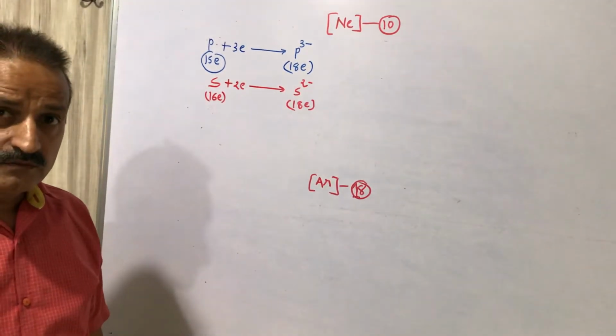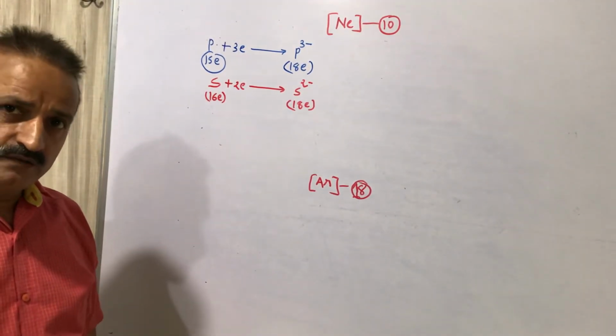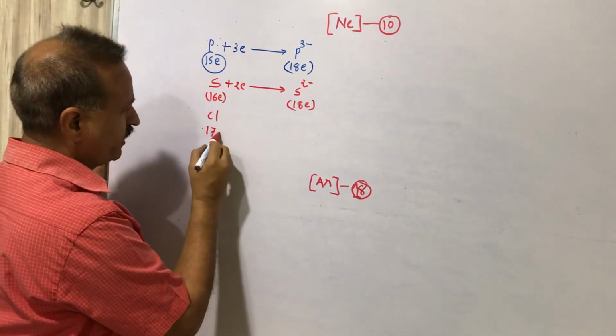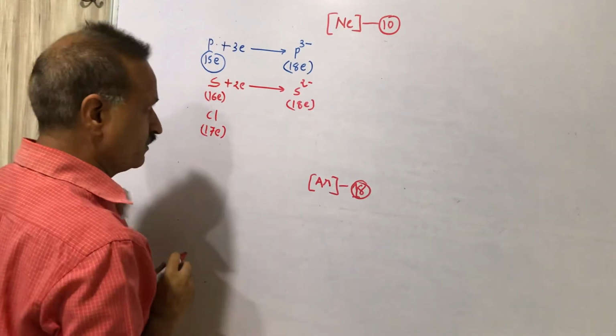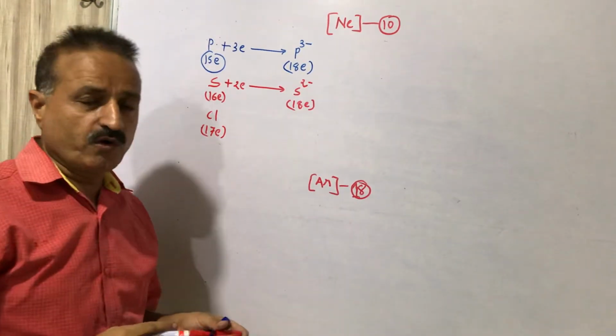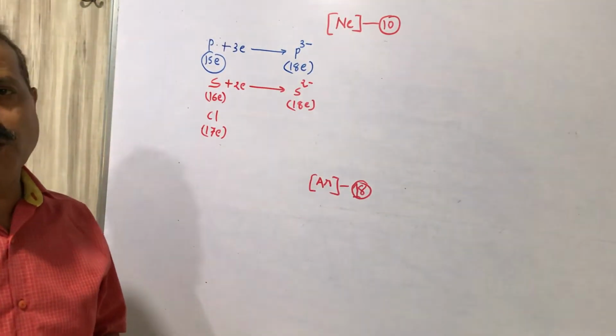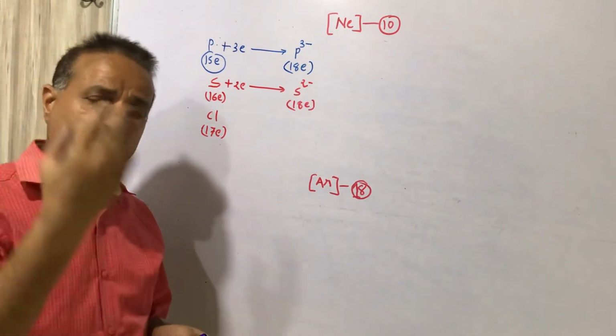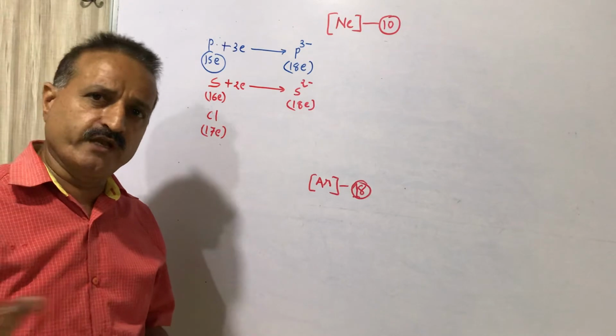Then chlorine. The atomic number of chlorine is 17, so chlorine has 17 electrons. To convert into neon it must lose 7 electrons; to convert into argon it gains 1 electron. Very difficult to lose 7 electrons, very easy to gain 1 electron.